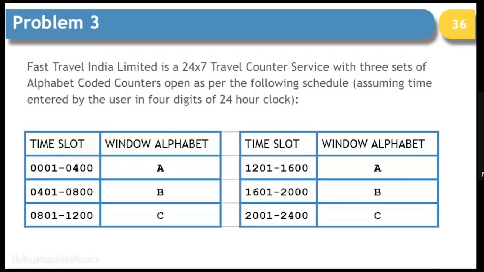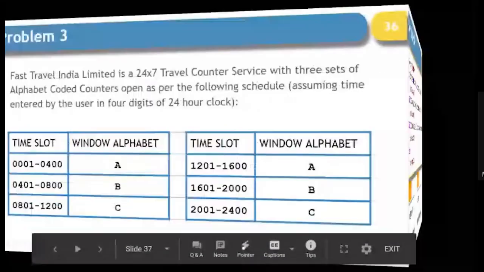So you have to write a program where the user will enter the time in 24 hour clock. Now the 24 hour clock works in two ways. One, it starts from 0001 and ends at 2400, and another is it starts at 0000 and ends at 2359. So I am assuming here that our clock is such that it starts with 0001 hours and it ends at 2400 hours. So this is what our assumption is. So let's write a program.